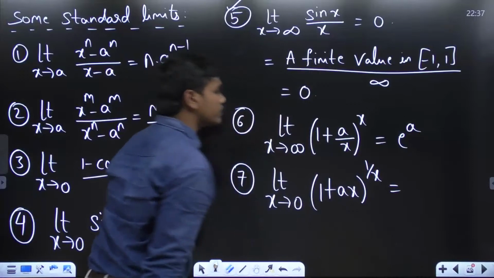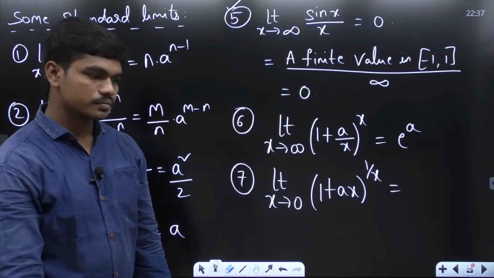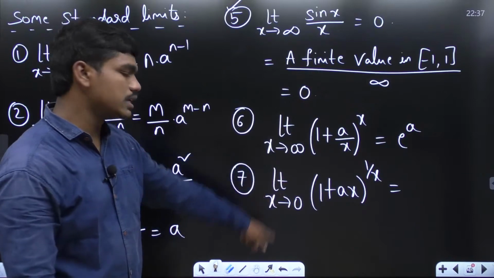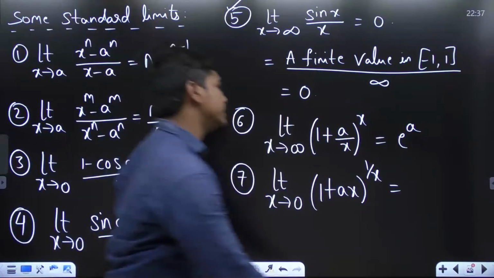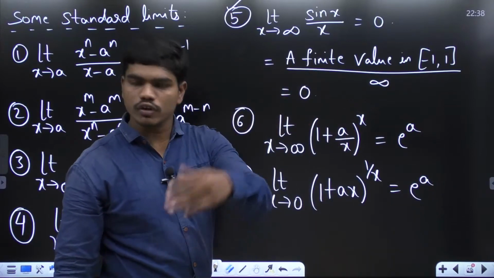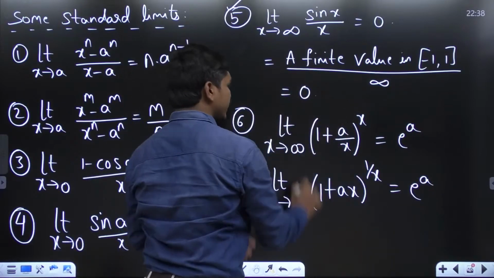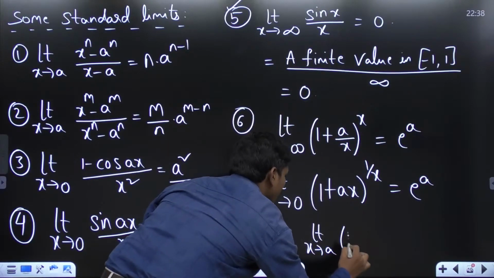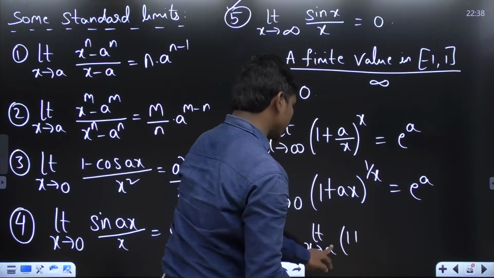Can you please tell me what's the value of this limit? It's again e power a. One time in GATE examination it was asked, but not in 2011. Before that, they have given something like this: limit x tends to a, 1 plus, limit x tends to infinity, I guess.